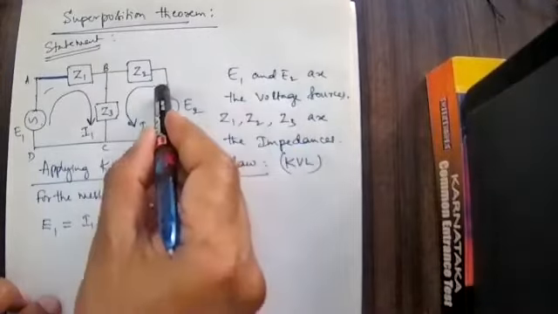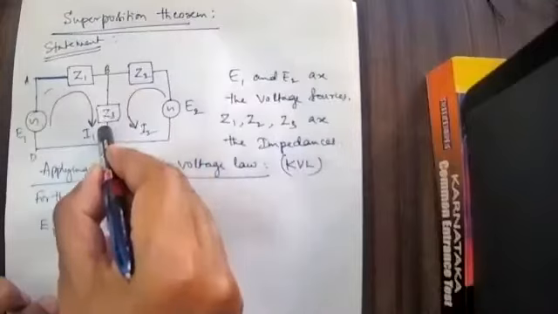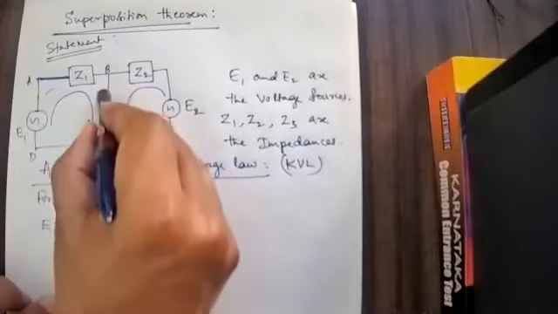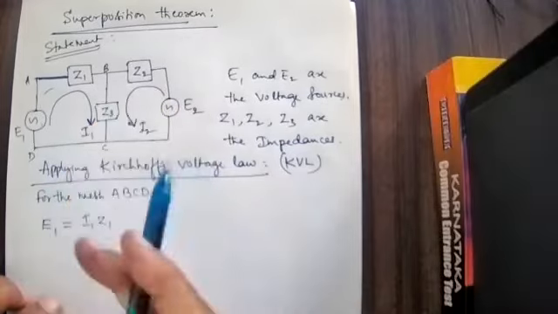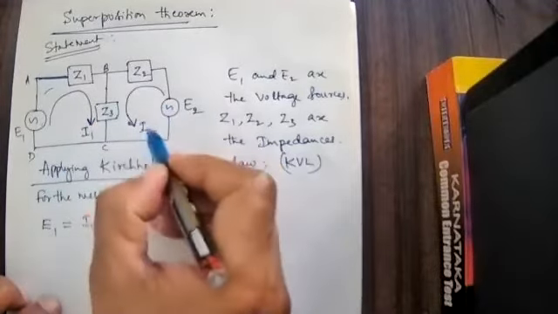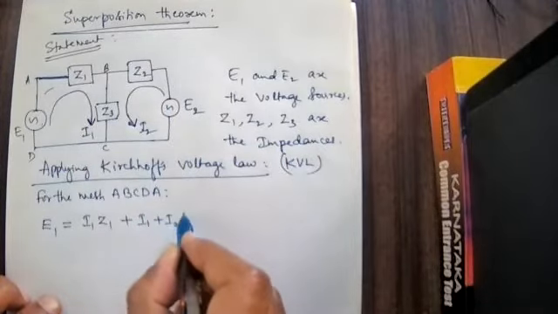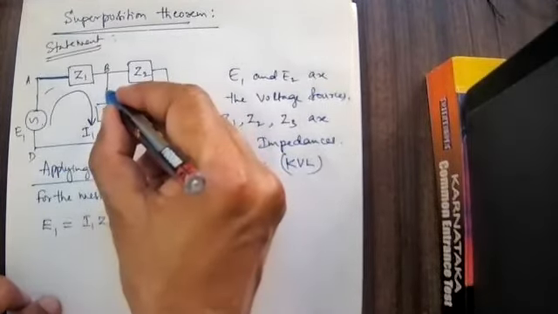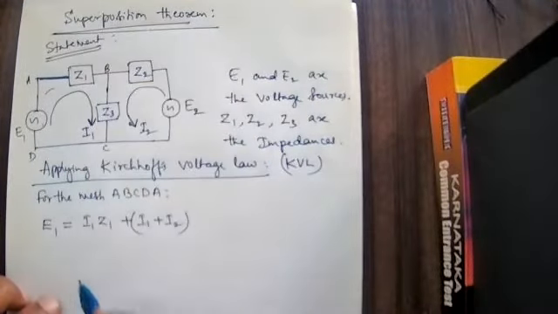Did you observe that? Therefore the total current here is I1 plus I2.